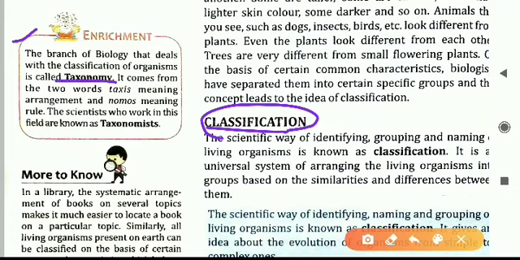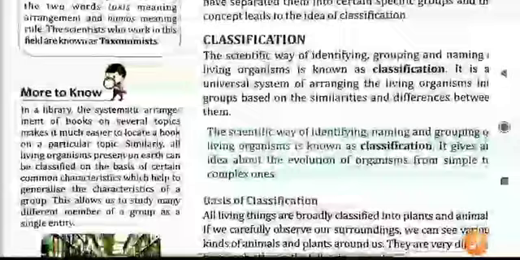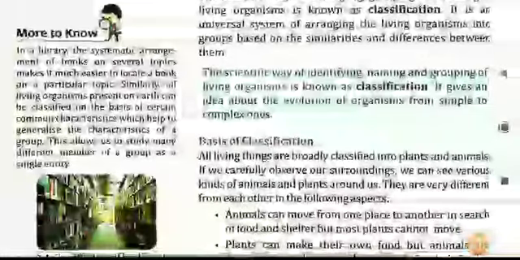So you have to learn this, the branch of biology that deals with classification of organisms is called taxonomy, and the scientists who are involved in taxonomy, the people who are doing this work, are called taxonomists. So this you have to learn, taxonomy and what is a taxonomist.